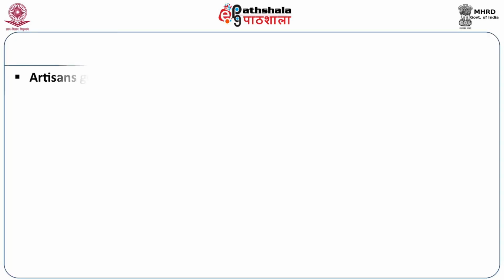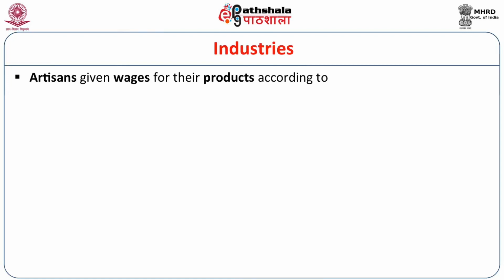Number 3, industries. In connection with industries, we find artisans were given wages for their products according to quality and quantity. What they produced, in return for that production, they used to get wages. But wages depended on two major things: quality and quantity. How much production they could provide and what type of quality, low quality, medium or high quality.